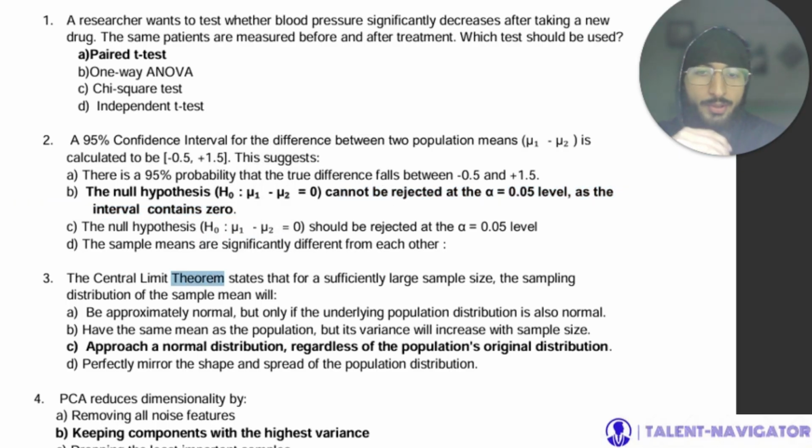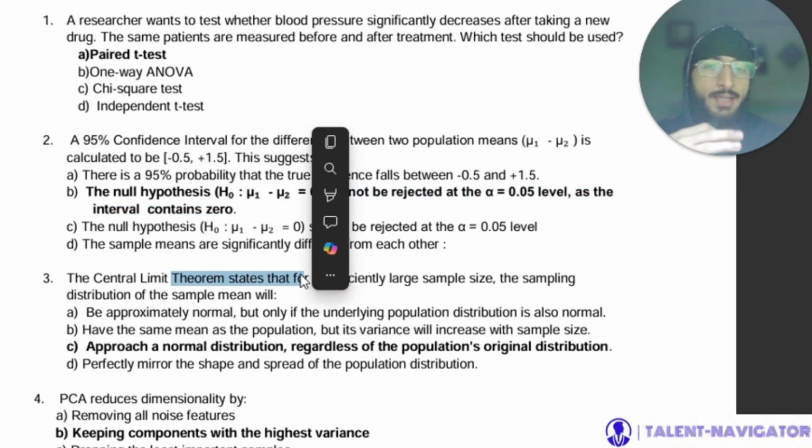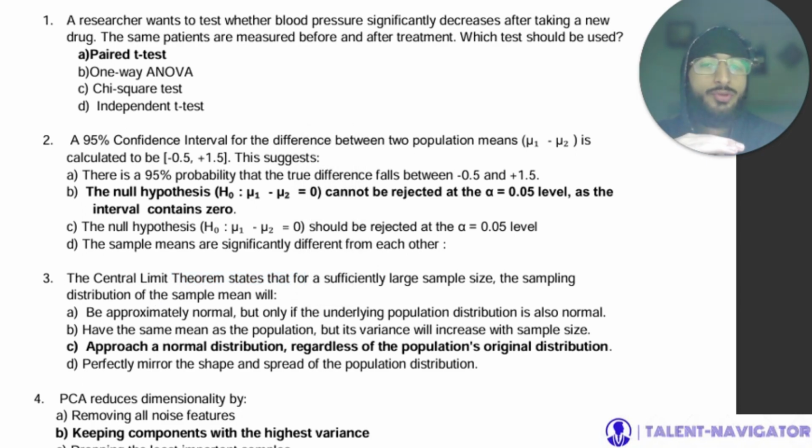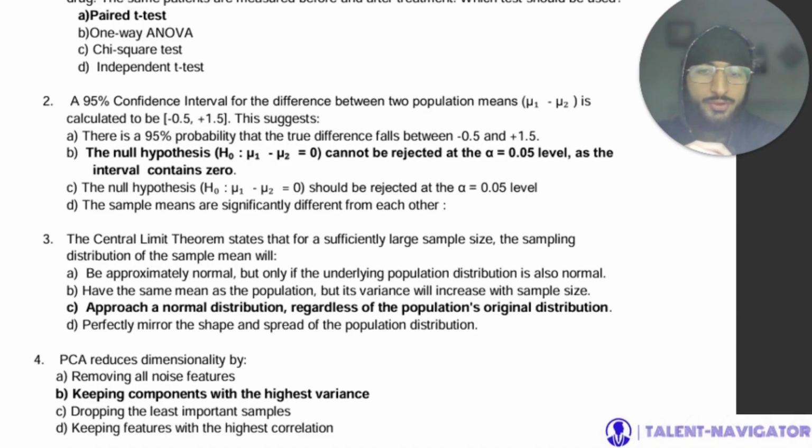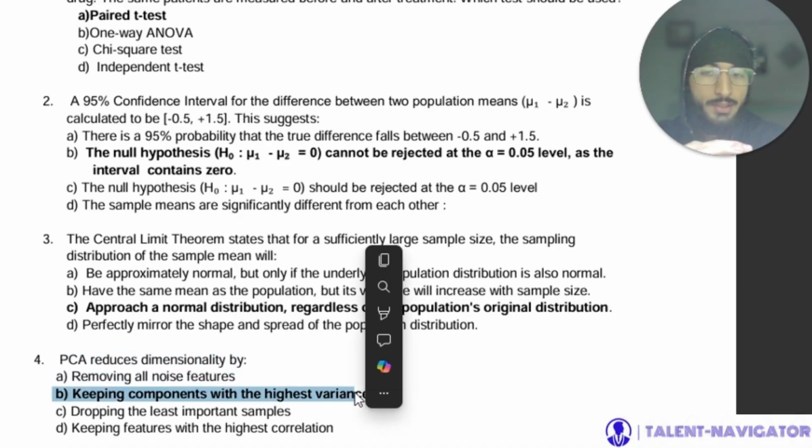Now, the CLT, that is central limit theorem, states that for a sufficiently large sample size, the sampling distribution of the sample mean will approach a normal distribution regardless of the population's original distribution. PCA reduces dimensionality by keeping components with the highest variance.